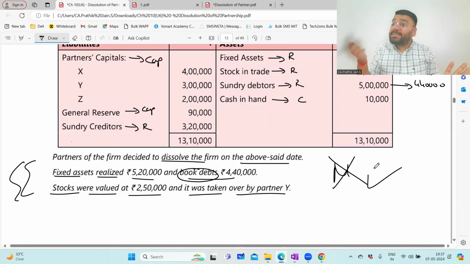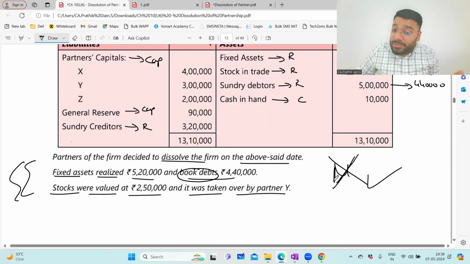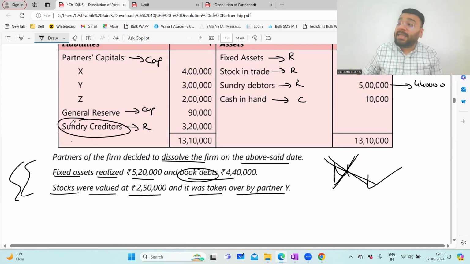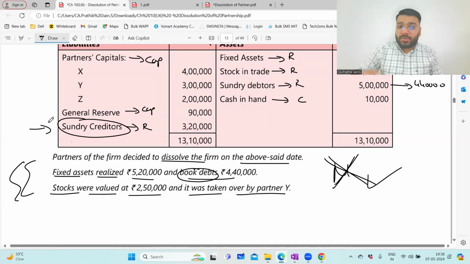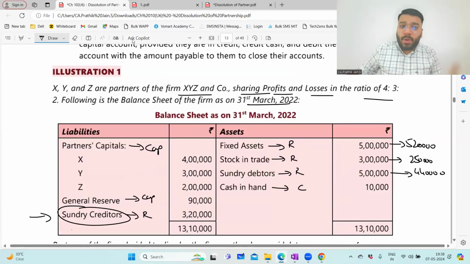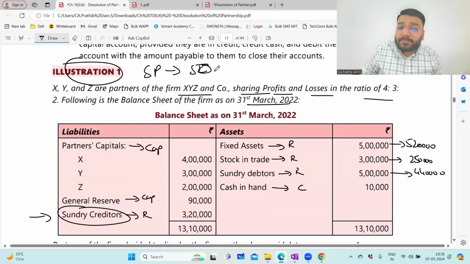So at that time what happens? We'll ask the partner to bring the money from home. If he is bringing the money from home, still it is case one only. So insolvency is when the money is not sufficient to pay the external liability holders, and the external liability holder says that I'll take the money from your personal assets. And at that time, if that person says that I am insolvent, you cannot take from my assets, then that is case B. Am I clear? So here we saw a question, illustration 1, an example of a case where we have surplus money and the partner is solvent.